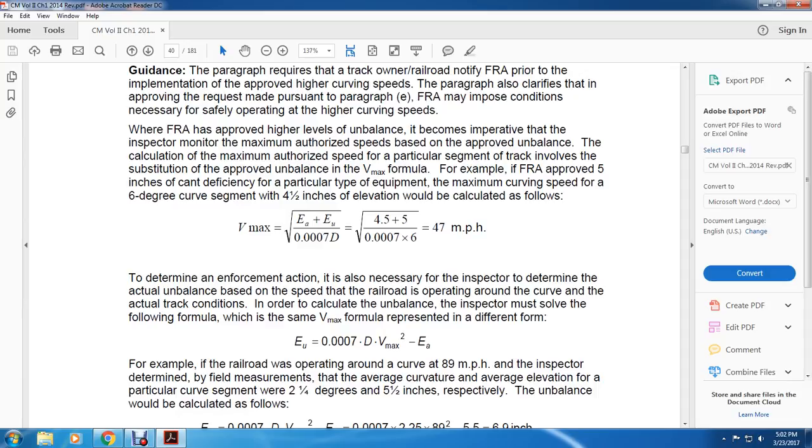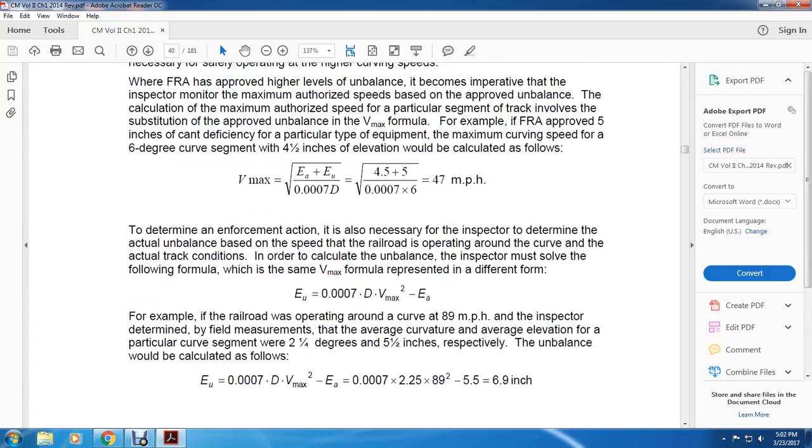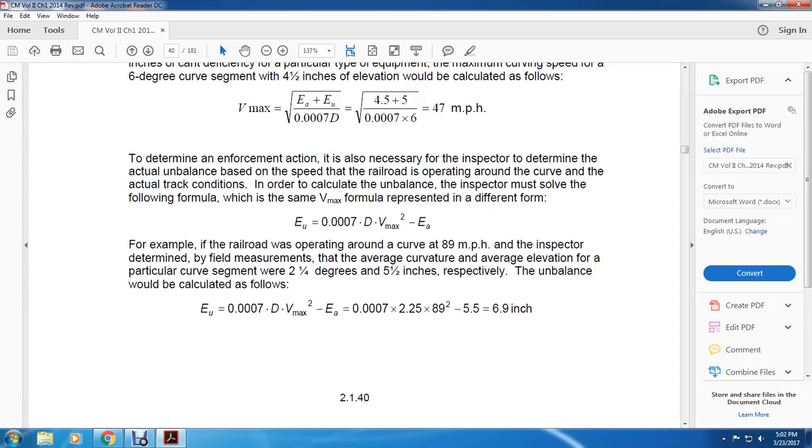EU is equal to 0.7 thousandths times D times Vmax squared, minus EA. For example, the railroad is operating around a curve at 89 miles per hour. The inspector determined the field measurements, the average curvature and the average elevation of the particular curve segment, of 2¼ degrees and 5½ inches respectively. The unbalance was calculated as follows.